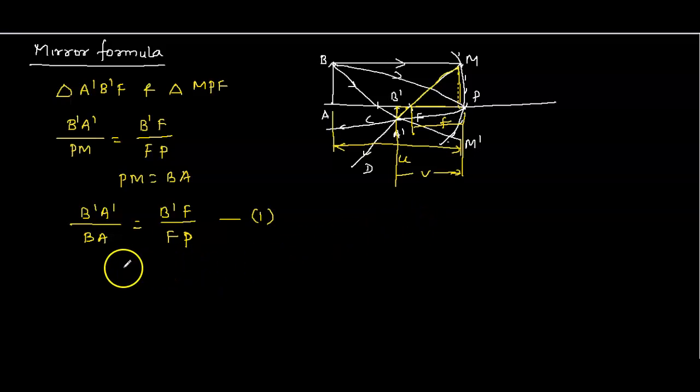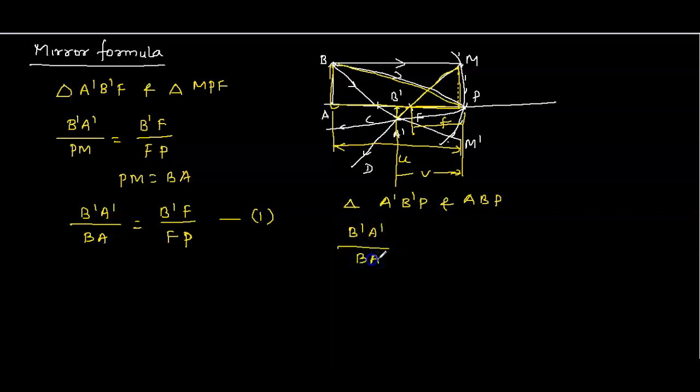Now in the triangles A dash B dash P and A B P, this one the smaller triangle, and this the whole bigger one, we can write B dash A dash by BA is the same as B dash P by BP. This B and P. Any doubt till here?